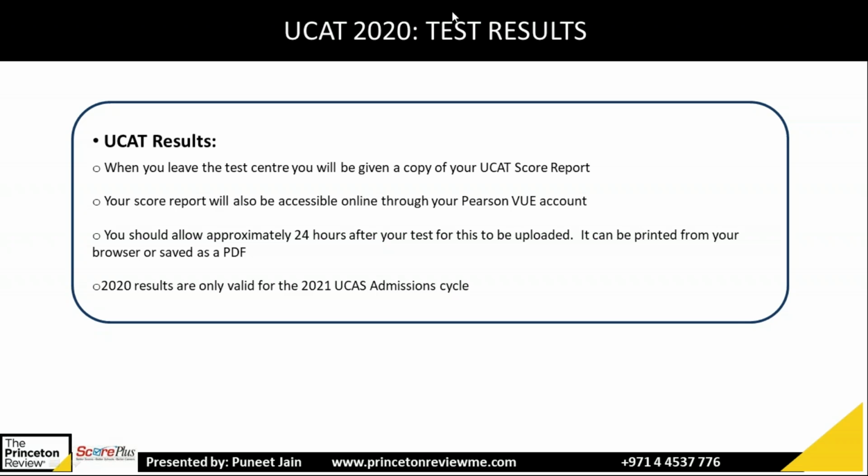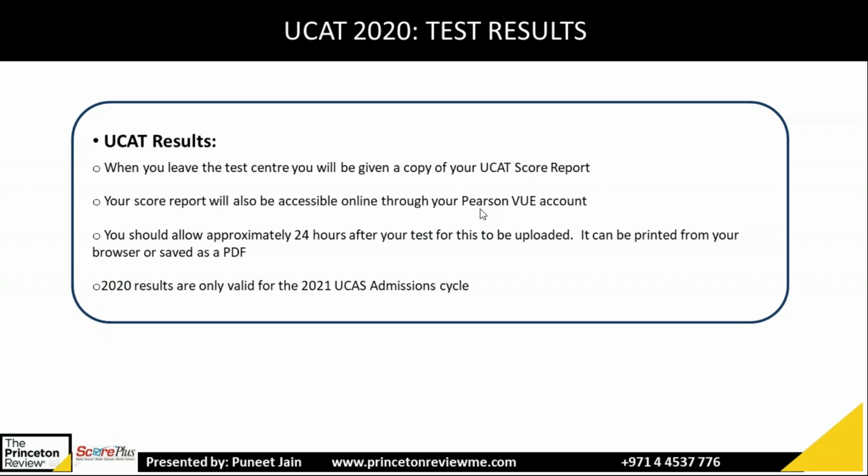Coming to the results. When you leave the test center, you will get the score report. As soon as you finish the test on the computer, you will get the score report right away. Like you might have 2500, 2400, you'll get to know right away. It will also be accessible online through your Pearson account. This will be uploaded 24 hours after you finish the test.